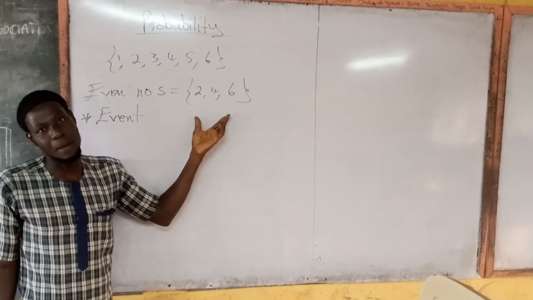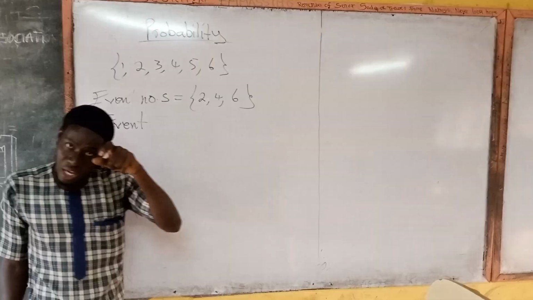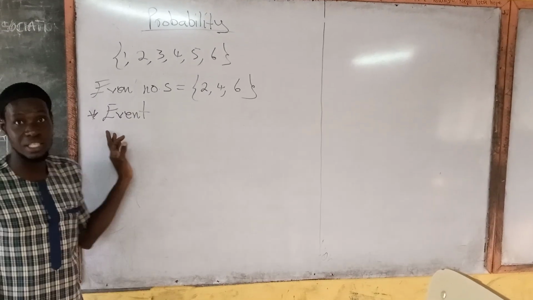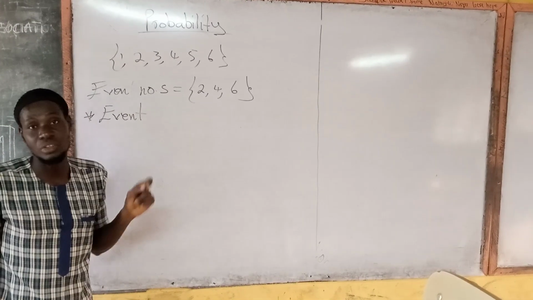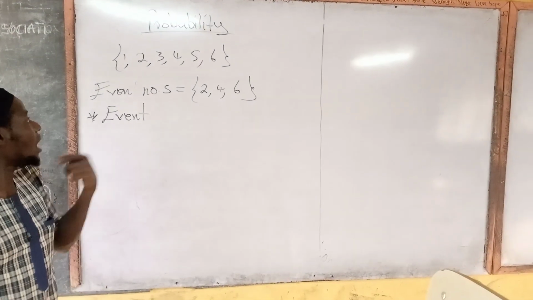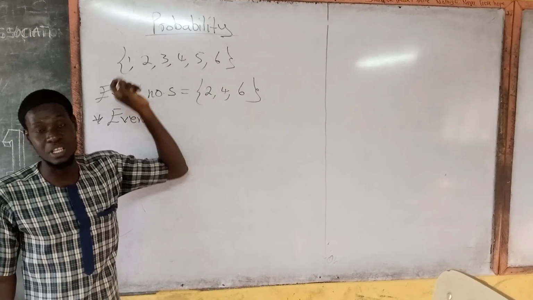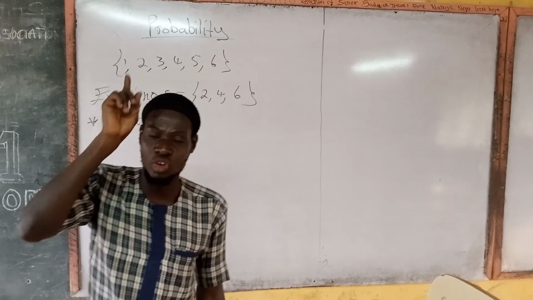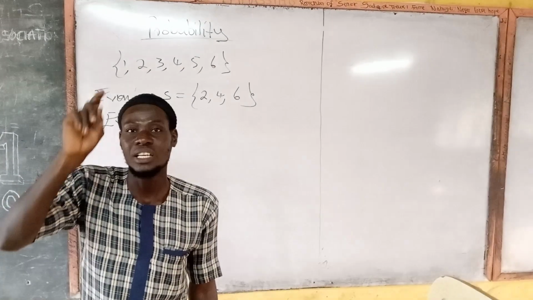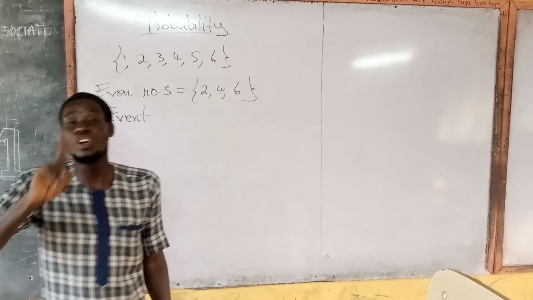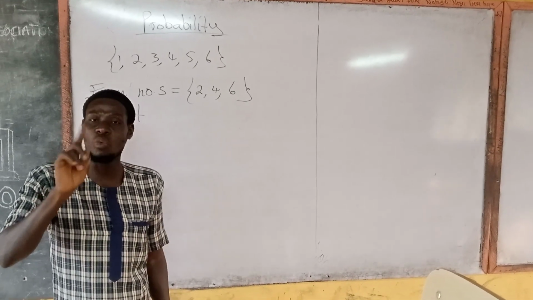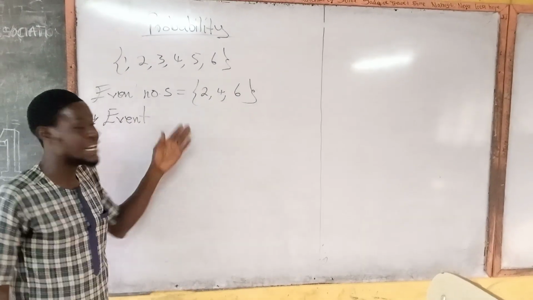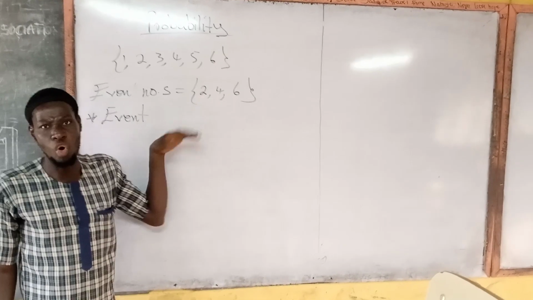So a set of elements, points from the sample space that share a common property is called an event. Now, if you throw a die once, this will be the sample space. Throwing a die once gives us a single result. In other words, one number will appear from the die, and that one number can either be an even number, an odd number, or a prime number.